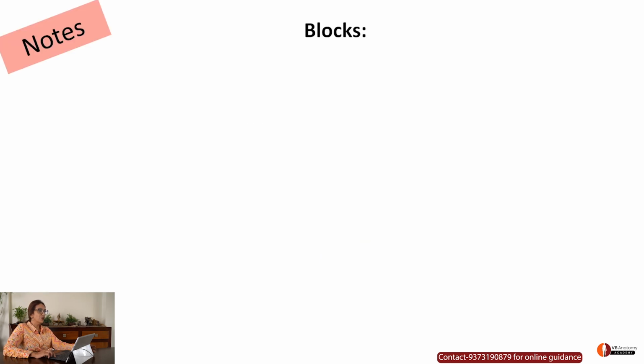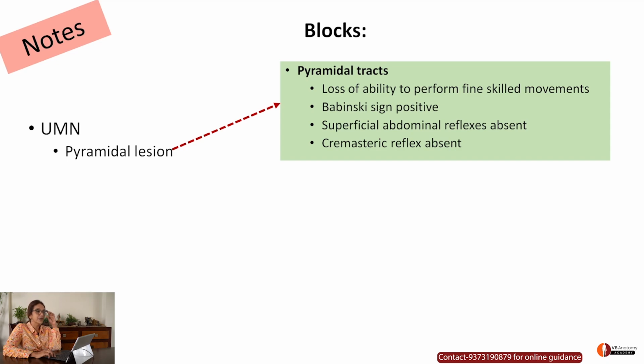option. Right. So, here in these MCQ series, I also teach you what is called the block concept of memorization. Let's think of something as an upper motor neuron lesion. If the pyramidal tract is affected, these are the symptoms: loss of ability to perform skill movements, Babinski sign positive, superficial abdominal reflex absent, cremasteric reflex absent.